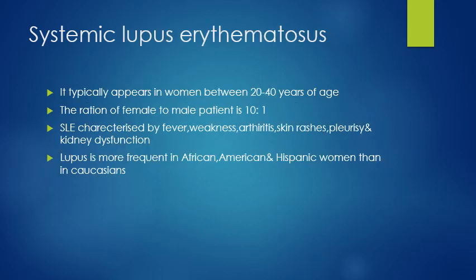Next is systemic lupus erythematosus. It typically appears in women between 20 and 40 years of age. The ratio of female to male patients is 10:1. SLE is characterized by fever, weakness, arthritis, skin rashes, pleurisy, and kidney dysfunction. Lupus is more frequent in African American and Hispanic women than in other groups.